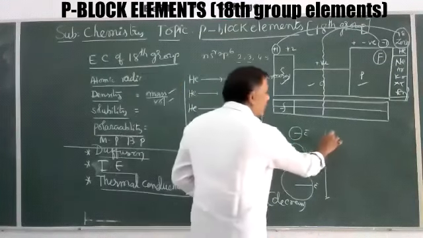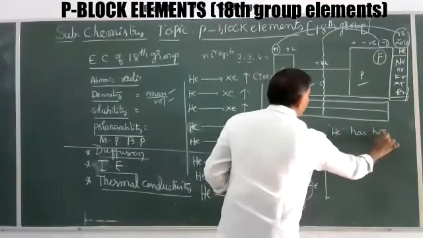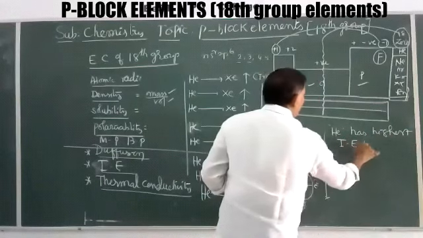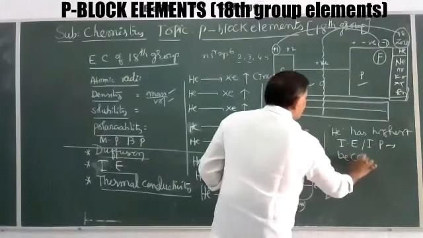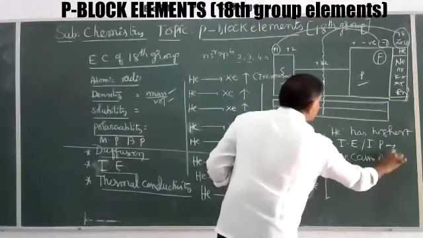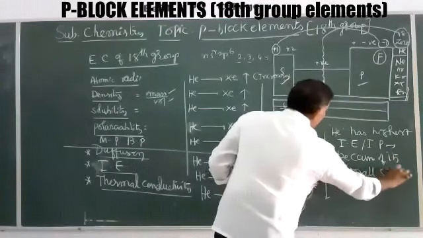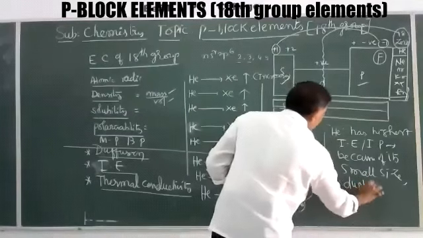Among all known elements, helium has the highest ionization energy, or ionization potential, because of its small size and duplet electronic configuration.